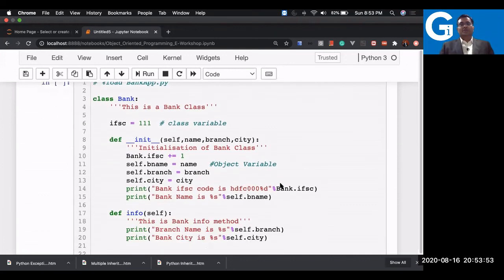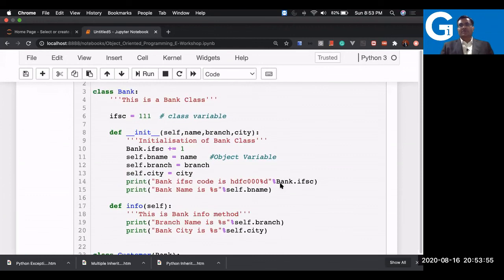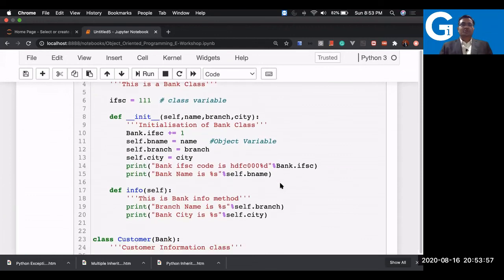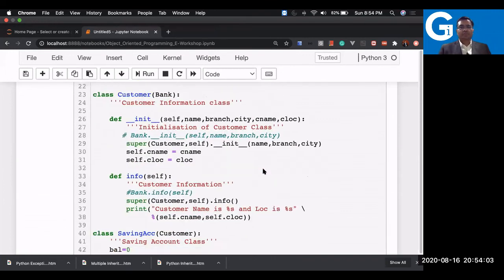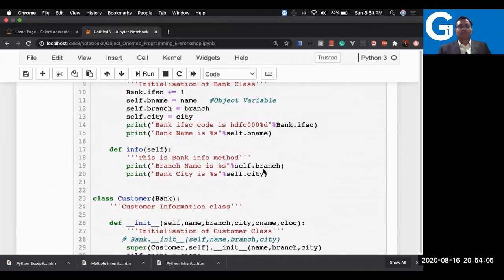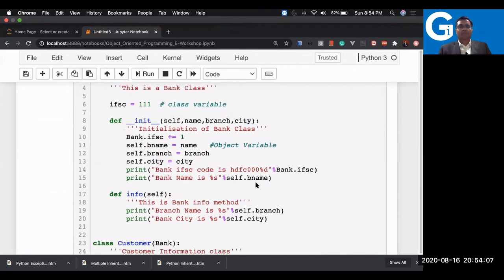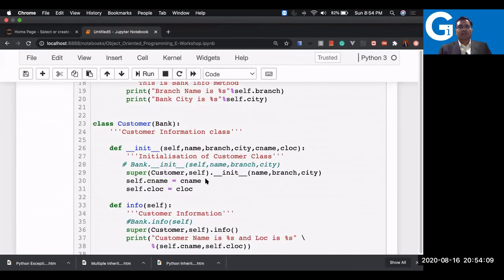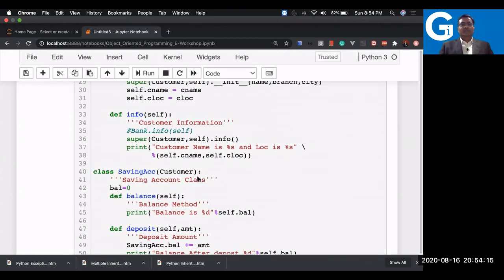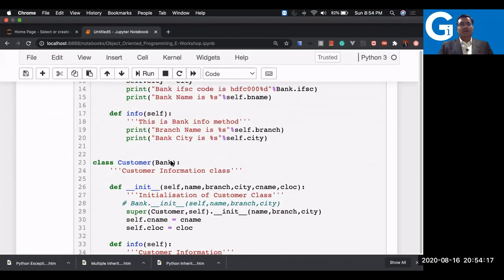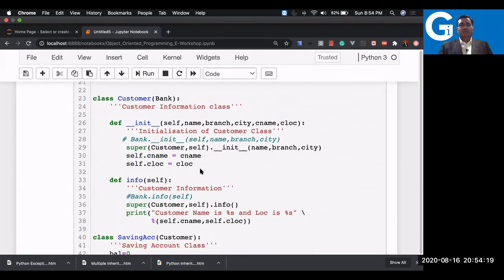There's a bank class because this is a continuation of the existing one. So nothing much new here. You can see what you can understand now. I did all those things, and whatever questions you have, the answers are there in this example also. So I have this class Bank, and there's a Customer class now. Also, I have overridden the init method in this case. There's an info method available, and this info method I have overridden now. You can see this in this example.